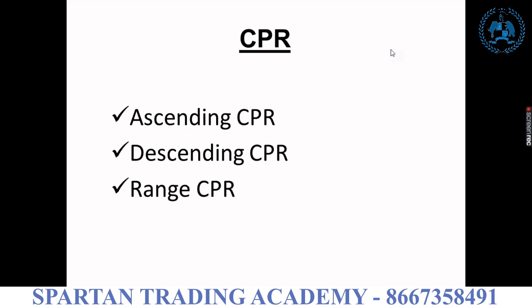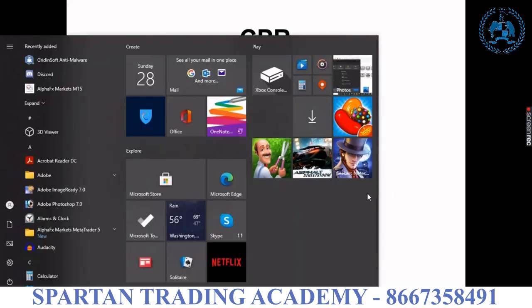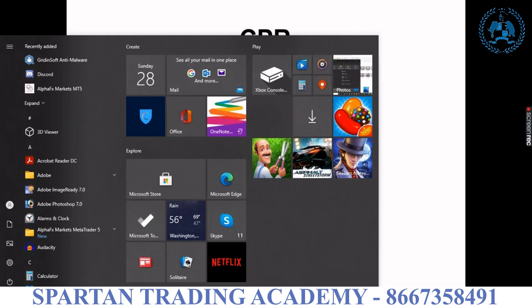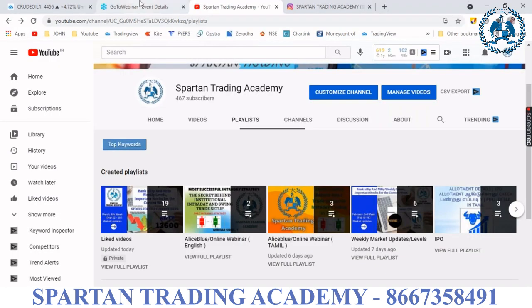Okay, just mark my word. CPR is not an indicator. CPR is the sentimental value for the past few trading days. Okay, just be aware of that. Okay, let's check it in a live market. What is meant by CPR? We have three terminologies: ascending CPR, descending CPR and range-bound CPR. We have three types of CPR. Let's check it in the live market.